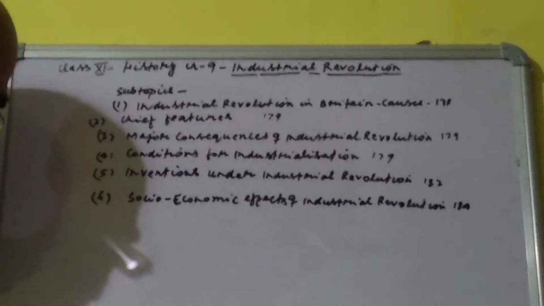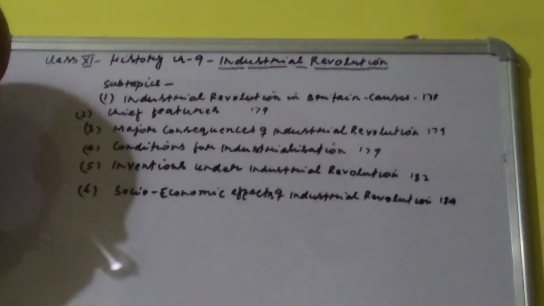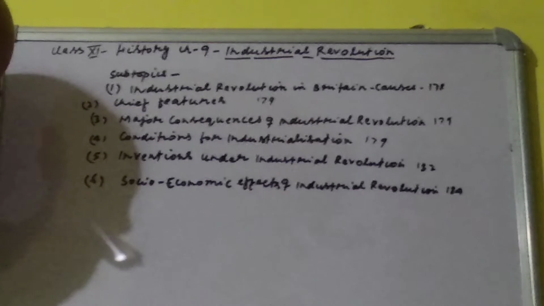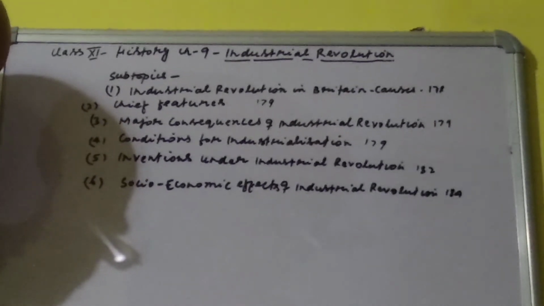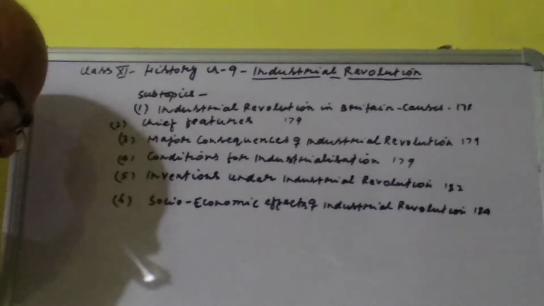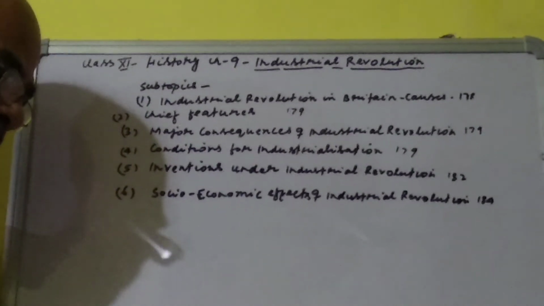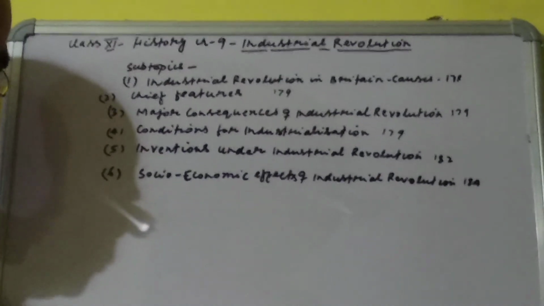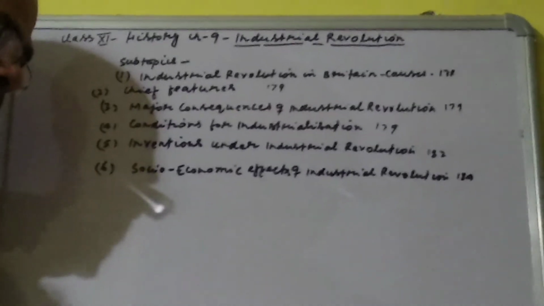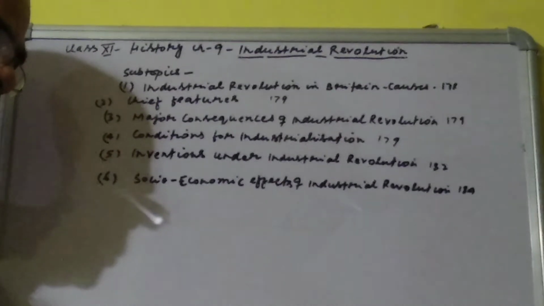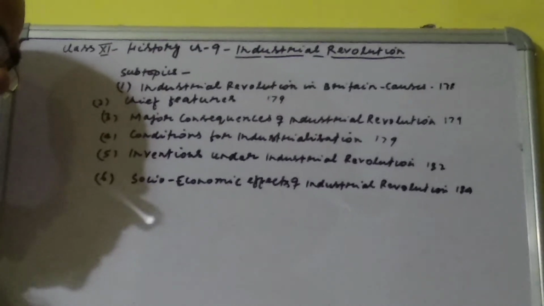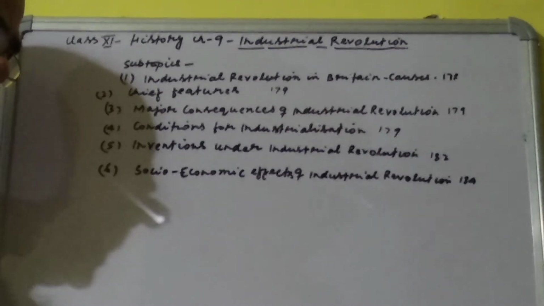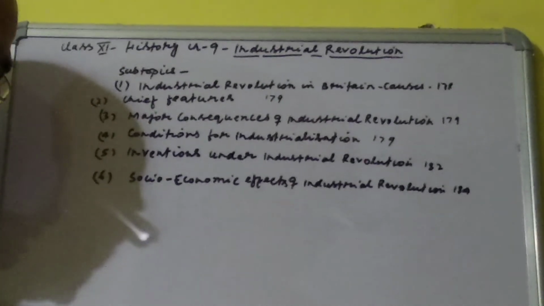Socio-economic effects of the industrial revolution. Rise in national income. This revolution made England the world's largest industrial nation. She established her trade relations with other countries. Her goods were sold abroad, so her national income greatly increased. Establishment of new industrial towns. Before the industrial revolution, there were only a few towns in England, but the industrial revolution contributed to the establishment of large towns. Therefore, many large industrial towns such as Manchester, Lancashire, Birmingham, Sheffield came into being in England.